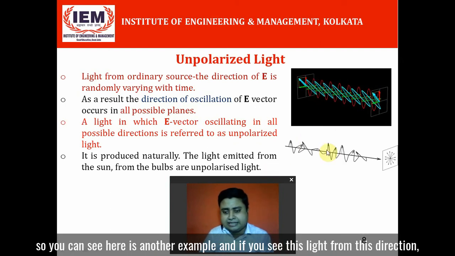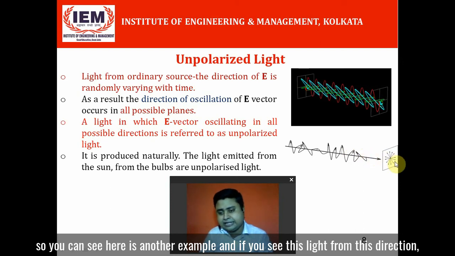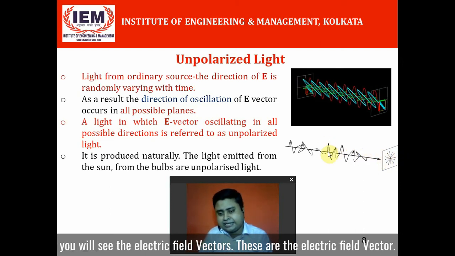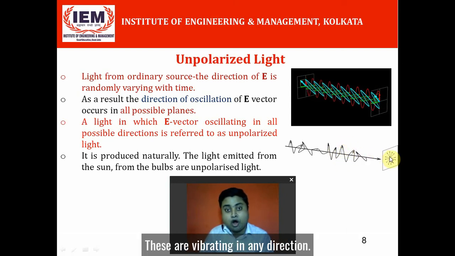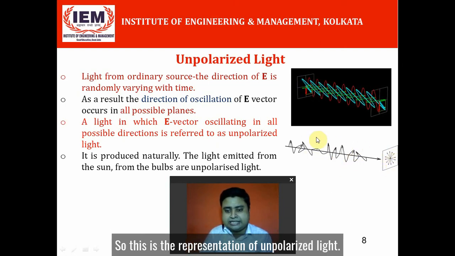There is another example, and if you see this light from this direction, you will see the electric field vectors. These are the electric field vectors, the vibration of the electric field. So this is the representation of unpolarized light.